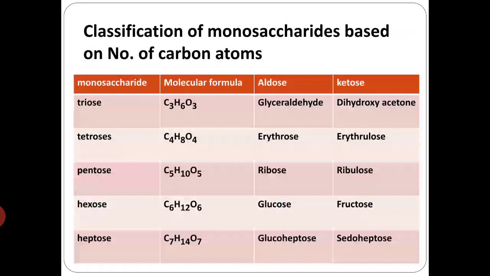the aldotriose is your glyceraldehyde, and ketotriose is dihydroxyacetone, and tetrose is C4H8O4, where the aldotetrose is your erythrose and ketotetrose is your erythrulose. That's how for pentose we have ribose and ribulose. For hexose we have C6H12O6 as the molecular formula. The examples are glucose for aldose, and fructose for ketose. And heptose we have C7H14O7. So glucoheptose and pseudoheptoses are the aldose and ketoses.